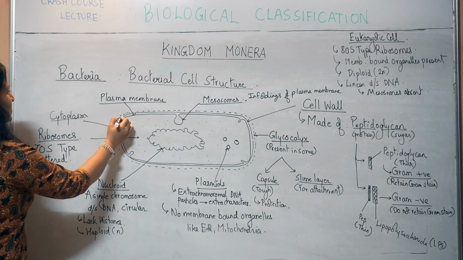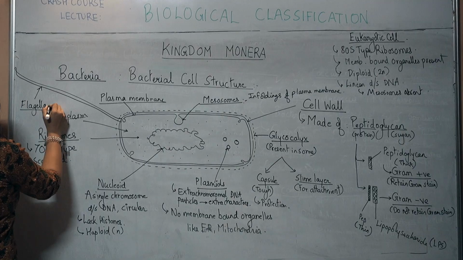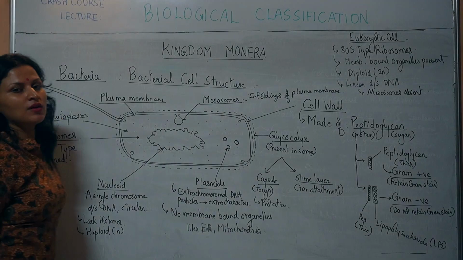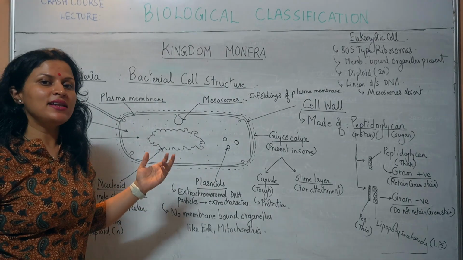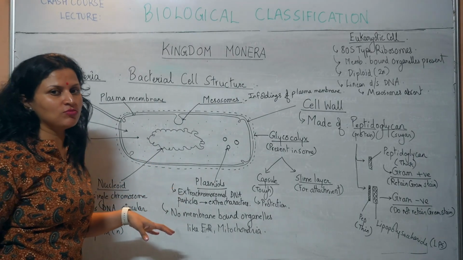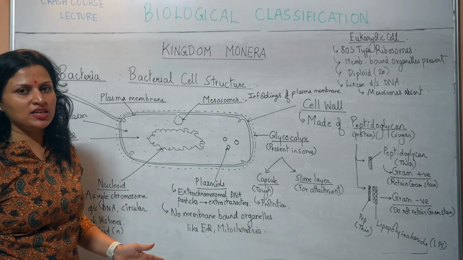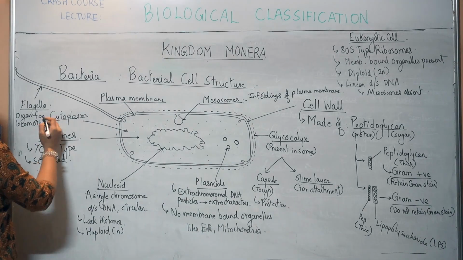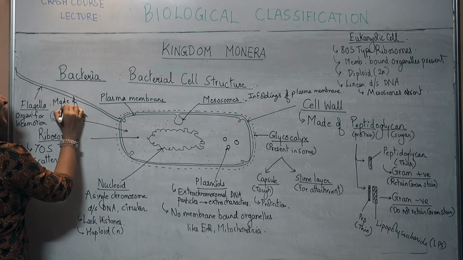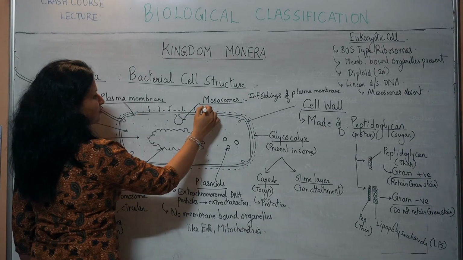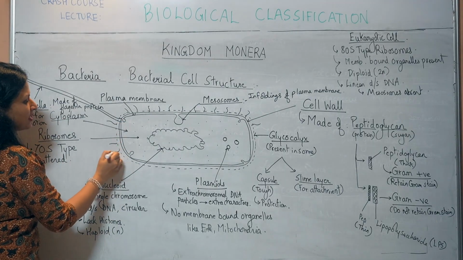Alright? Next. This is a flagellum. What is a flagellum? It is an organ for locomotion. The ones that have them will be motile. The ones that lack a flagellum will be non-motile in nature. E. coli, the very famous bacteria, has many flagella. So it is very motile. It is made up of a protein called flagellin.